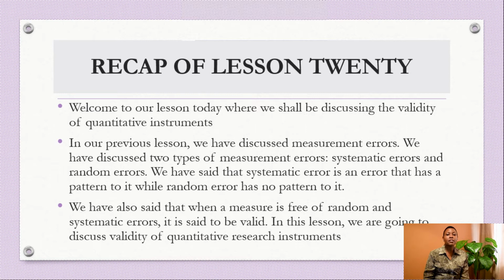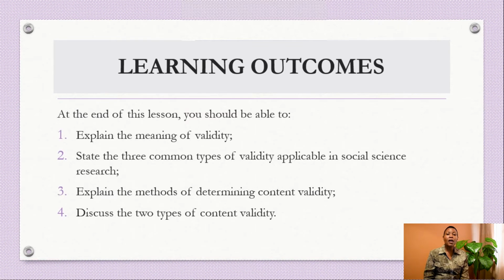These are instruments that are used in quantitative research, or the instruments that enable a researcher to collect numerical data. At the end of this lesson, you should be able to: 1. Explain the meaning of validity, 2. State the 3 common types of validity applicable in social science research, 3. Explain the methods of determining content validity, and 4. Discuss the 2 types of content validity.